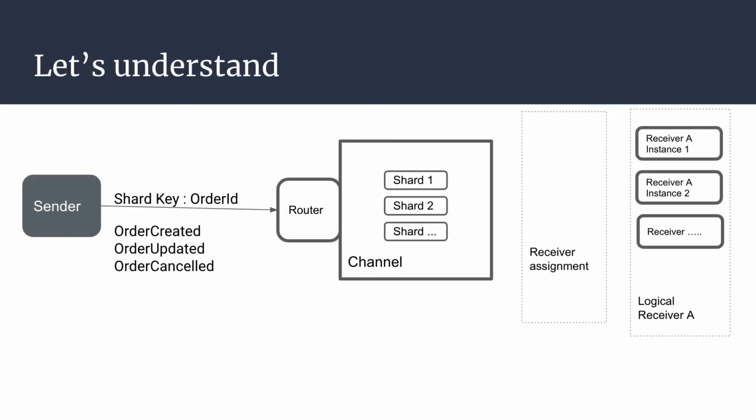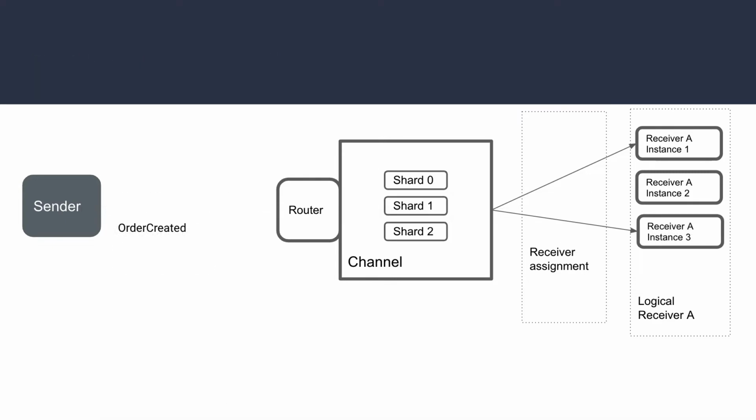Here you will have a shard key. So just imagine for the above case we can have an order ID, and that order ID, depending upon the shard key and the algorithm used by the router, will get assigned to one of these shards, and then whatever instances are attached to that shard, it will get processed there. Let's try to find out how it will work exactly.